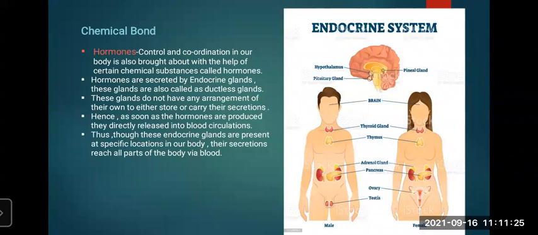Along with the central nervous system, peripheral nervous system, and autonomic nervous system, these endocrine glands are also very important, because they secrete hormones that are required by our body for control and coordination. These two systems help each other to control and integrate the various activities of the body. A marked difference between them is that nerve impulses are fast but short-lived, whereas the action of hormones is very slow but long-lasting.